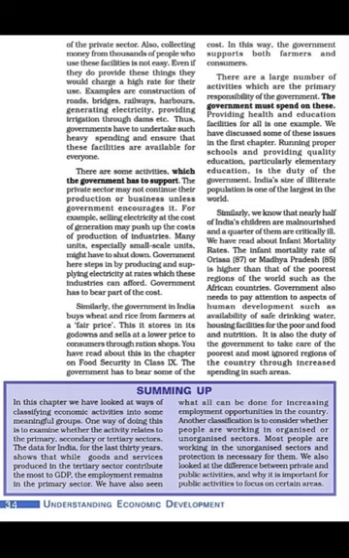And the government also needs to pay attention to such aspects of human development, like availability of drinking water, housing facility for the poor, food and nutrition. It is a duty of the government to take care of the poorest and most ignored regions of the country through increased spending in such areas. So here the government needs to focus, they have to increase their spending so that the benefit reaches the lower strata of people of our society.